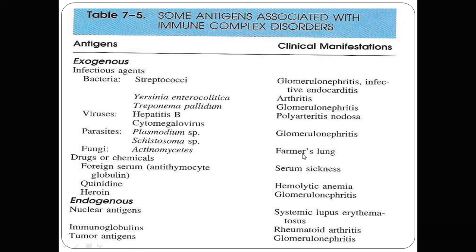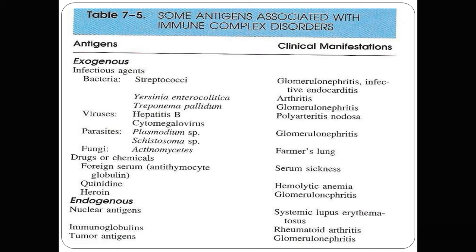Also glomerulonephritis, infective endocarditis. So these are the examples of some exogenous antigens. While for an endogenous antigen, an example is SLE, systemic lupus erythematosus. Nuclear antigen is the endogenous antigen, and the antibody binds with the nuclear antigen and further produces reactions in the various systems of the body.